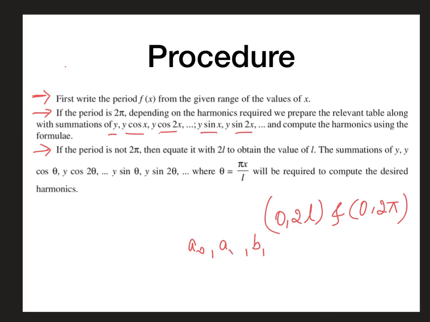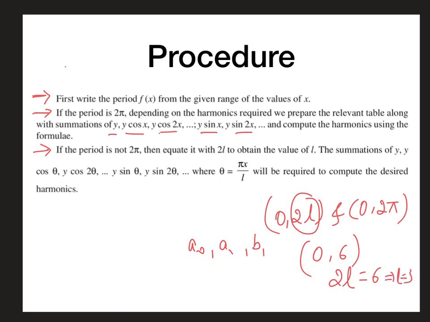Third step: if the period is not 2 pi, then we have to equate the period to 2l. Whatever it is, it can be 0 to 6, then 2l is equal to 6, and obtain the value of l; here l is 3.